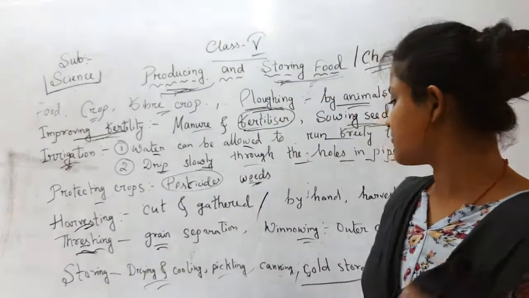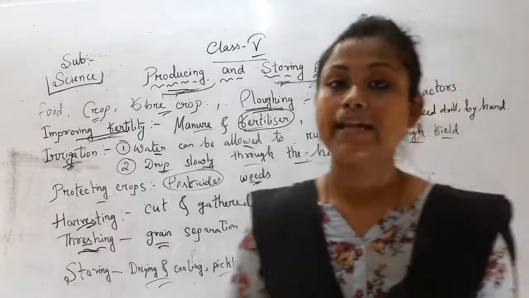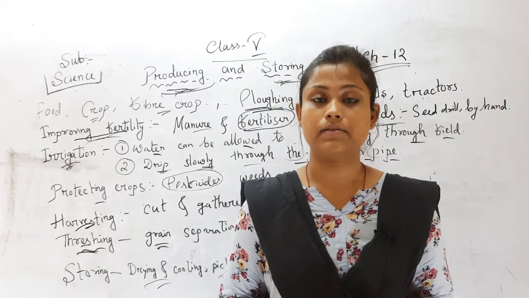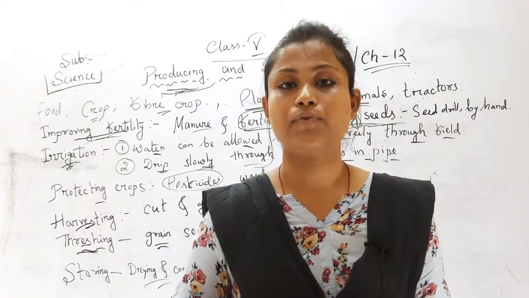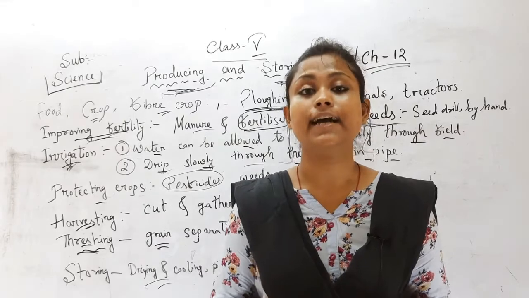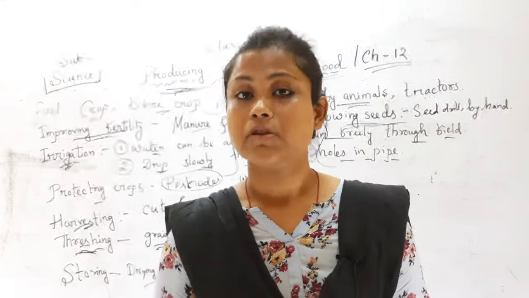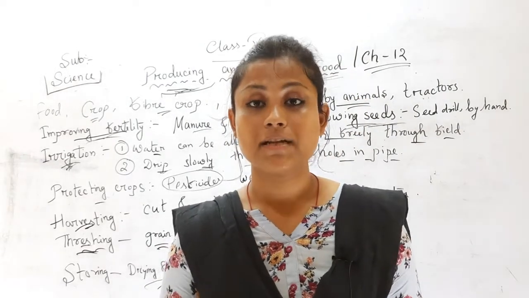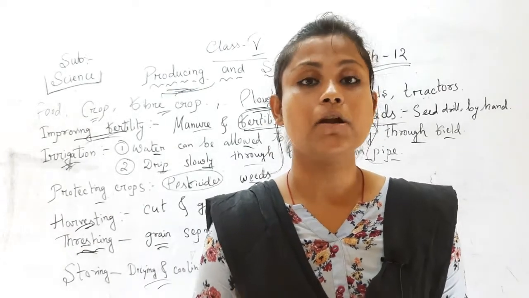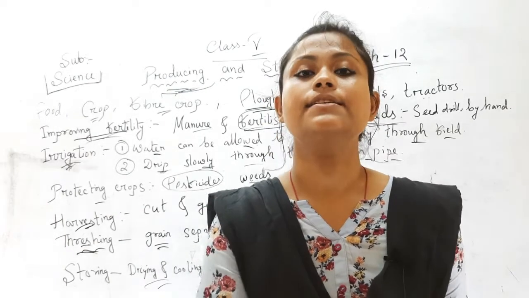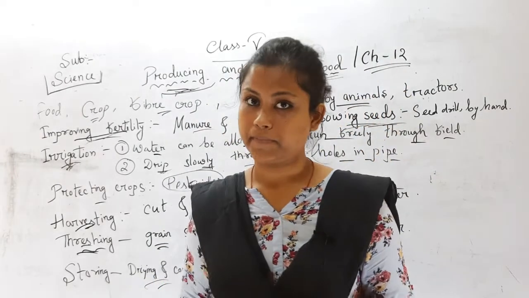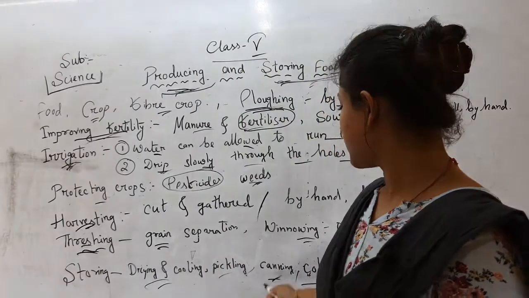And the last and final point of our chapter is canning. What is canning? Canning means the farmers heat the food, and after that they put it inside an airtight can. Why? Because if the can is airtight, the microorganisms present outside will not be able to go inside it, and as a result our food will be good for a very long time, yes or no? So the last process is canning.